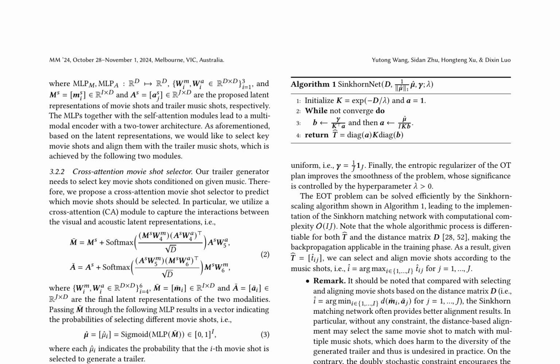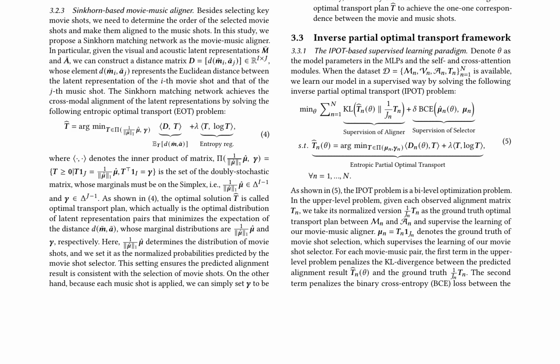The proposed framework consists of a multimodal representation and matching model, which includes a multimodal self-attentive latent representation module and a cross-attention movie shot selector module. The authors utilize a Sinkhorn matching network as the movie music aligner, which achieves the cross-modal alignment of the latent representations by solving an entropic optimal transport problem.